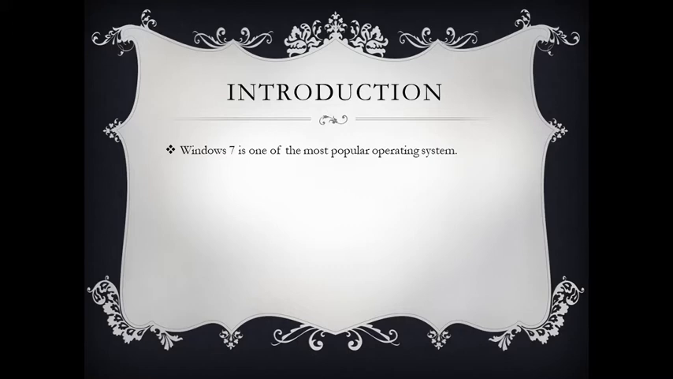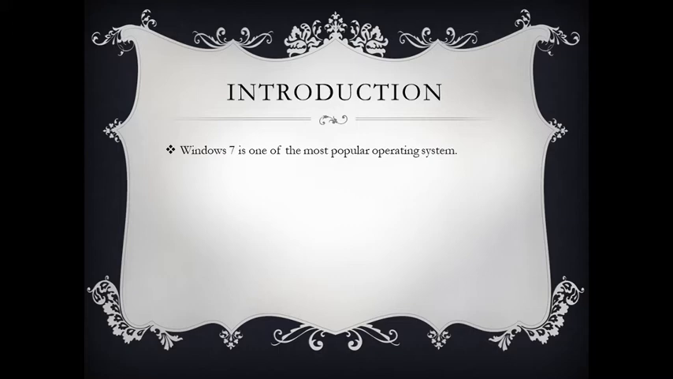Windows 7 is one of the most popular operating systems because it provides a GUI, that is graphic user interface, which works on WYSIWYG. That means what you see is what you get. Okay, the concept is WYSIWYG, that is what you see is what you get.